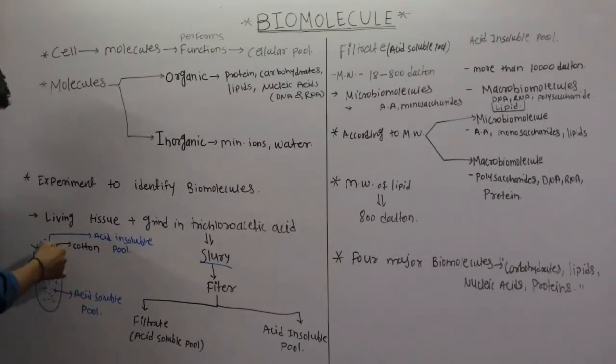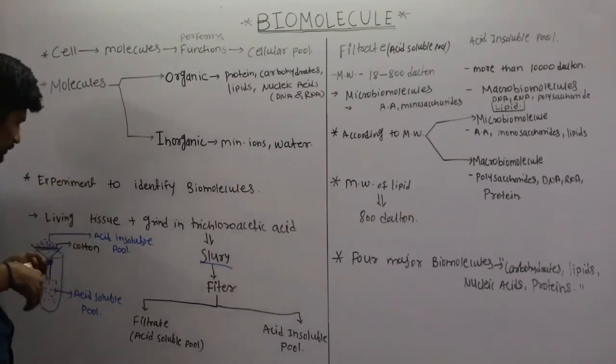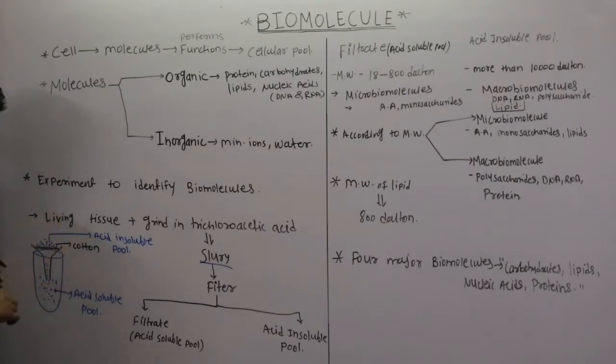So this is a tube and this one is the canal through which I pour the filtrate. This is a filter, and there is cotton placed for the filtration of the molecules. This cotton separates two different types of molecules. Ones which pass through the cotton settle into this tube, and those which cannot pass through the cotton remain on the surface of the cotton. So these are the two different groups.